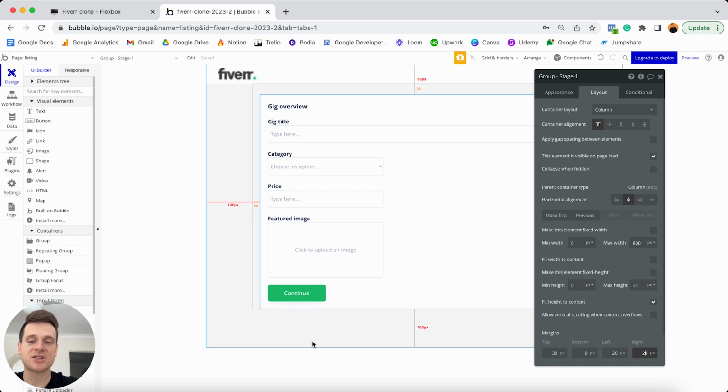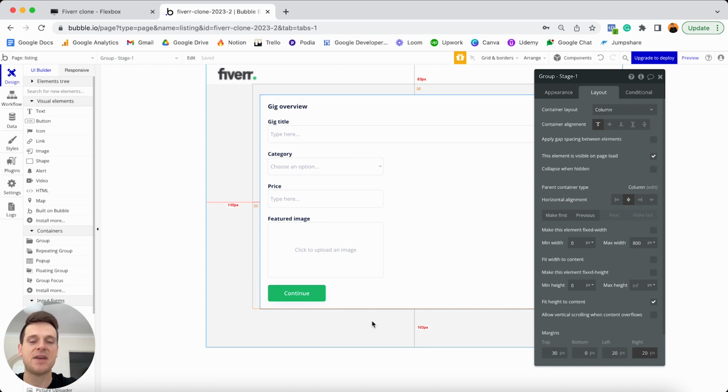Now, what I would like to do is add yet another group onto our page, which is going to allow the freelancer to store some additional information for this product. So that's going to be things like the full description, as well as allow them to upload a series of images that will be displayed on the product page.